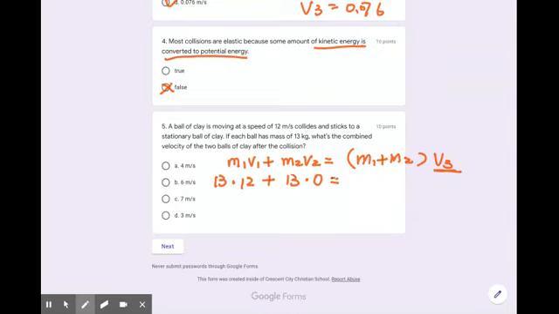equal to 13 plus 13, which is 26 times V3. Divide by 26, divide by 26. V3 is equal to 13 times 12 equal to 156 plus 0 is 156 divided by 26 is 6. Your 6 is your answer. Okay, good luck.